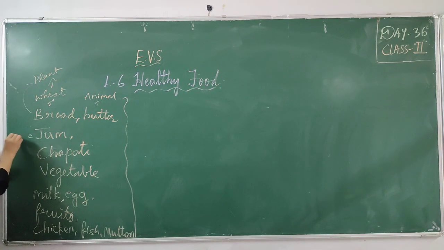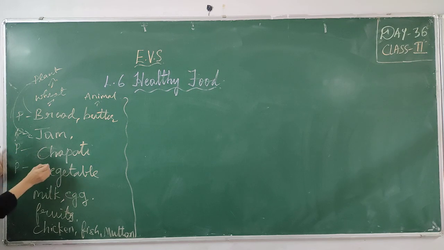Jams are made from fruits. Fruits we get from plants. Chapati is made from wheat. Again it is a plant product. Bread is a plant product, jam is a plant product, chapati is a plant product, vegetables are plants. Milk and egg we get from animals. Milk we get from cow and buffalo, and egg from hen.